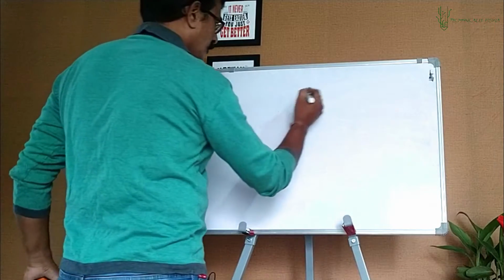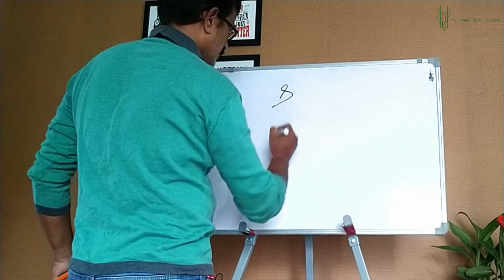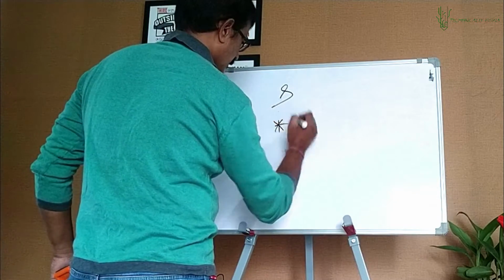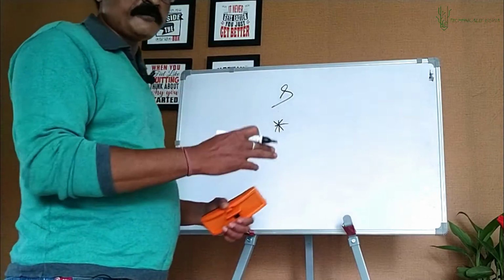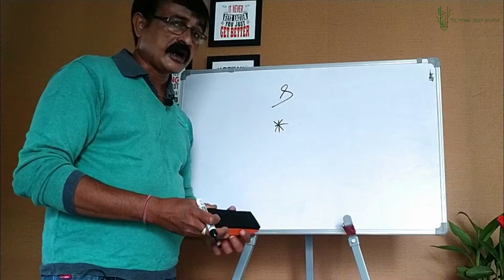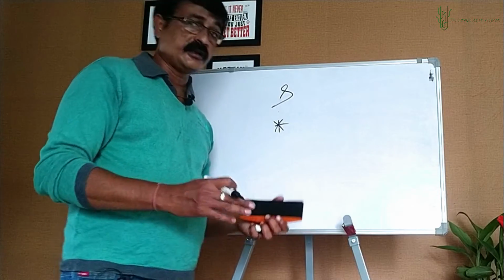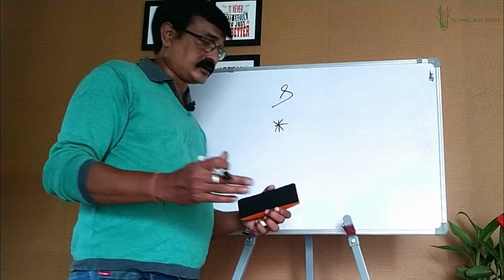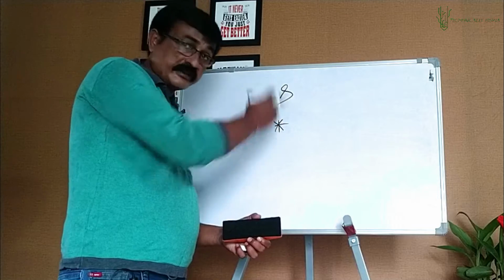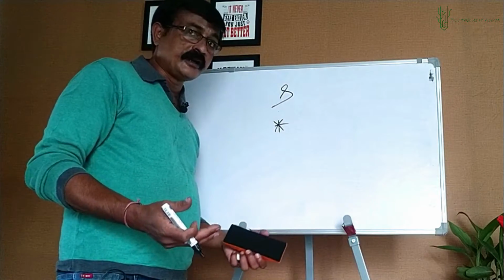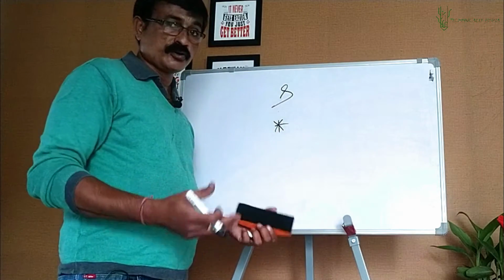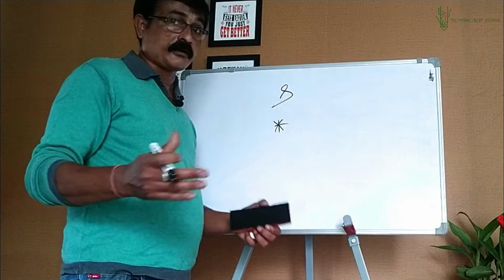Remember, when I talked about the symbols, I talked about two symbols, ampersand and asterisk. Be very familiar with these two symbols. It's not that you don't know them. You have used them so many times, but still there are problems here.